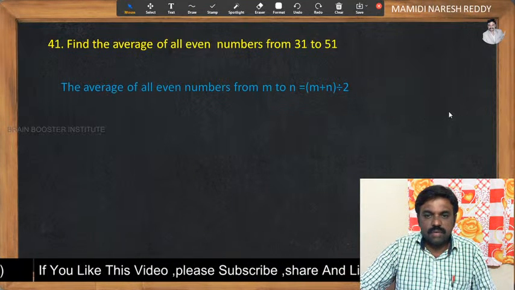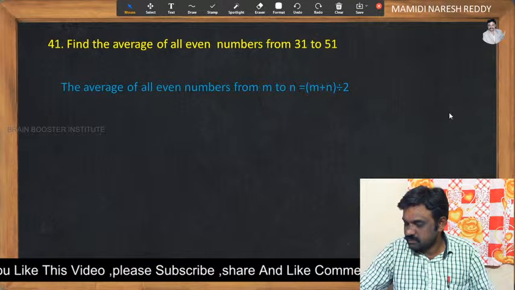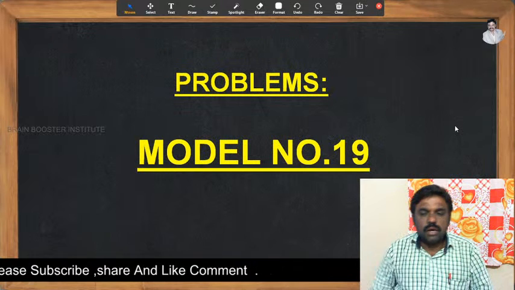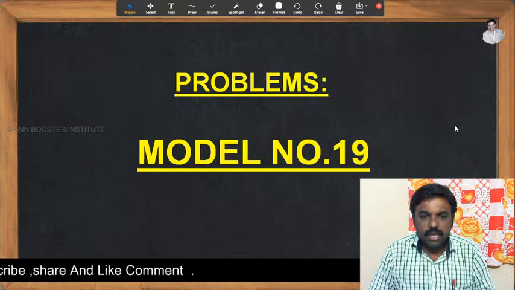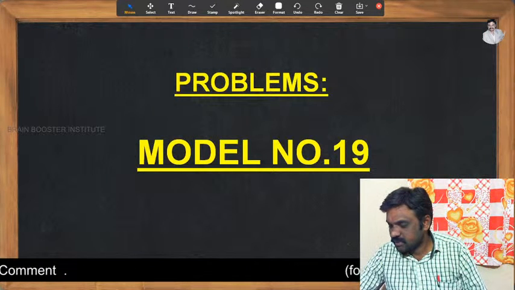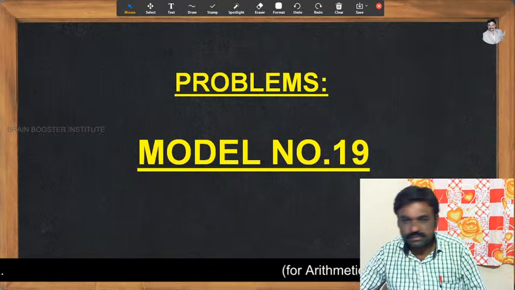So this is the formula, (m plus n) by 2. Now let's see problems, model number 19. Model number 19.